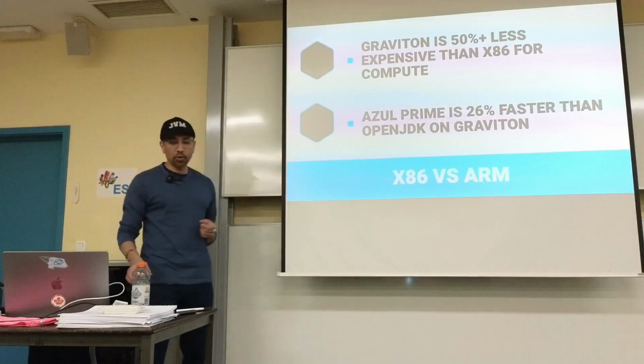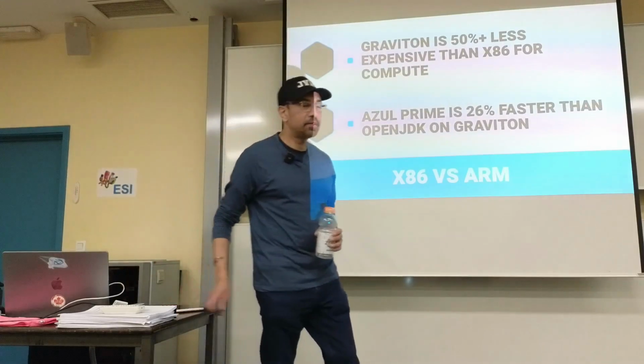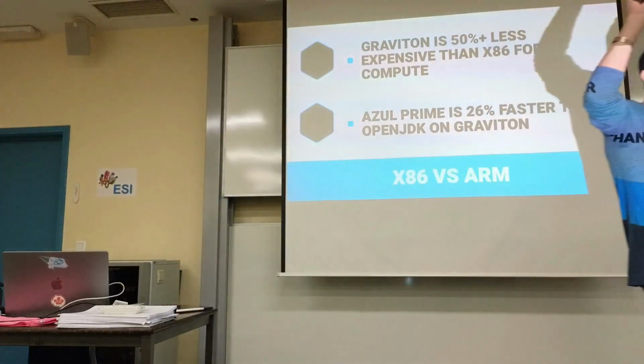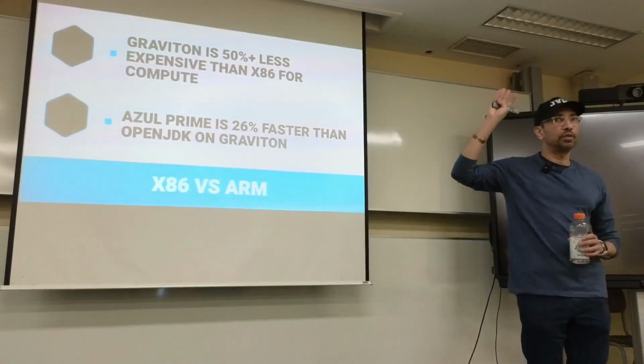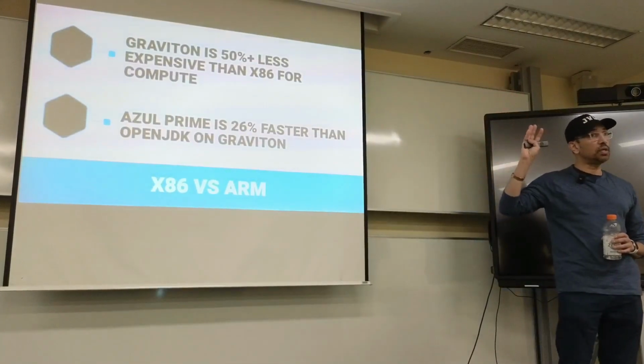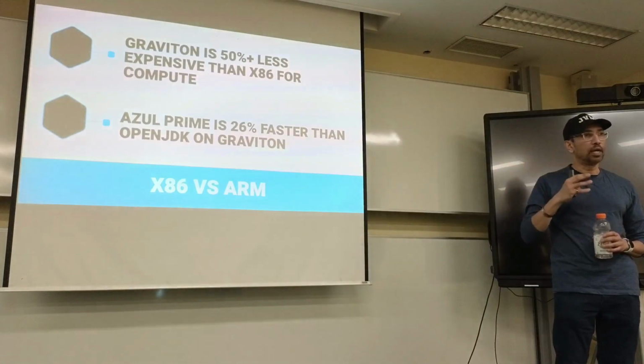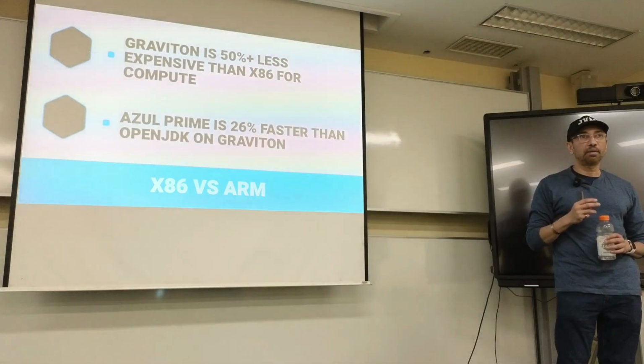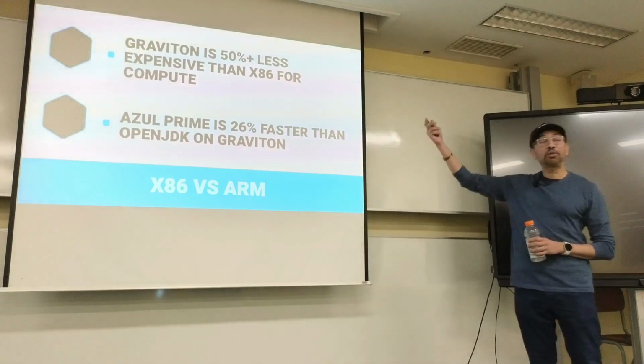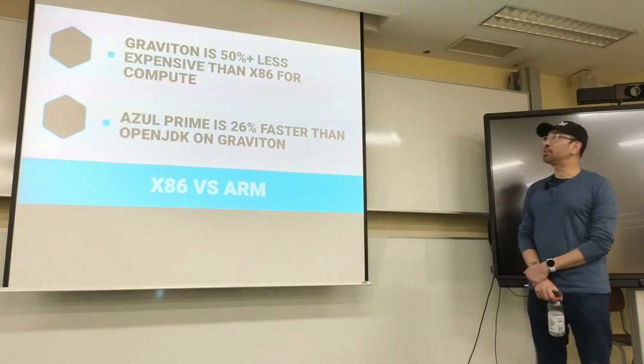All right, so a couple more things in terms of how you save money. Does anybody run on Graviton or ARM processors in production? No, nobody's using any of the ARM-based VMs that you can get on Amazon or Azure or even GCP? No? Well, it's interesting. Maybe this will help steer you in that direction.